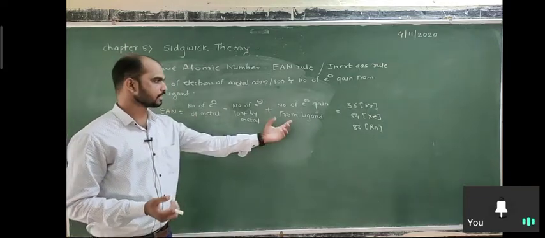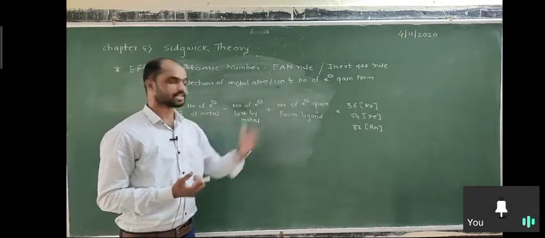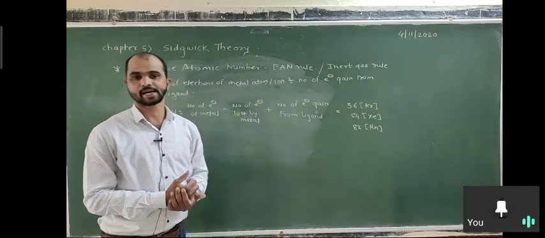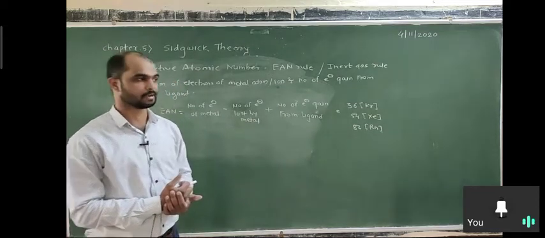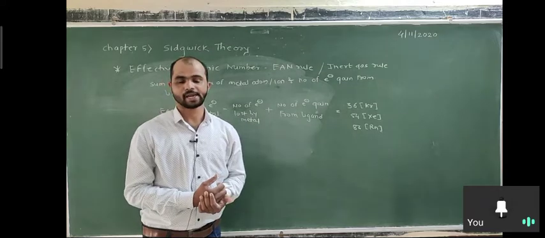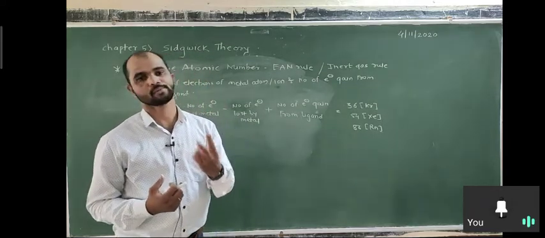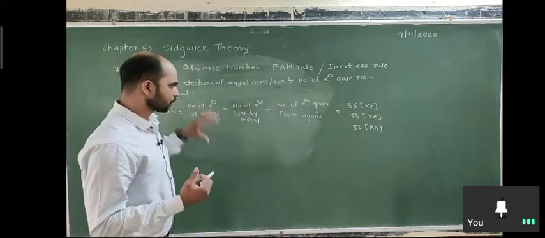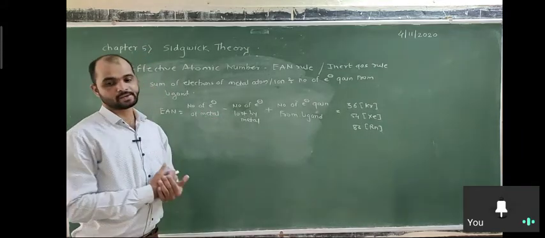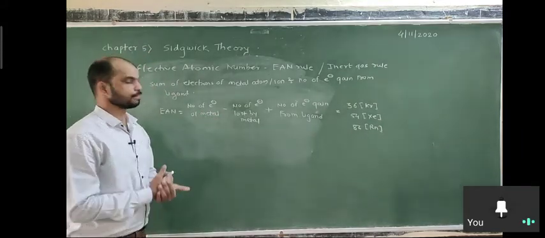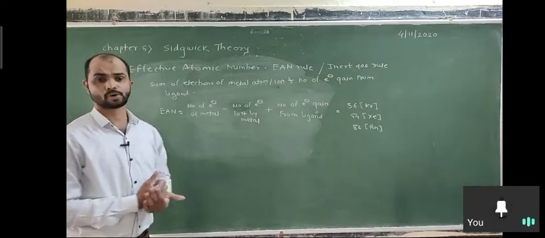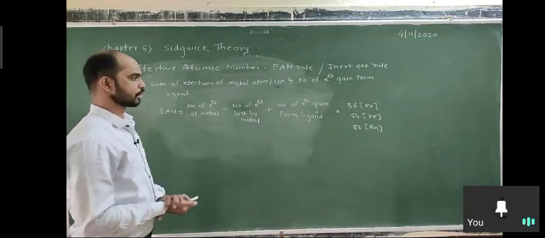So it is twice the coordination number. If 4 ligands are attached, that means 8 electrons are gained, because each ligand donates 2 electrons to the central metal atom or ion. Using this formula, we can calculate the EAN, or effective atomic number, for different kinds of complexes. We are going to discuss it.